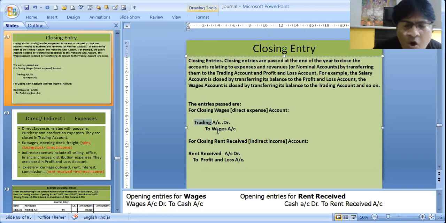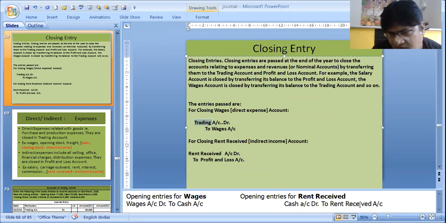Now why all direct expense in trading account? That's the next question. I am coming to that. Before that, one more example first to learn. What is the entry for rent received? You have received rent. So when you receive rent, cash account debit to rent received. Now rent received is credited over here. When you are receiving rent, cash is coming in to rent received income.